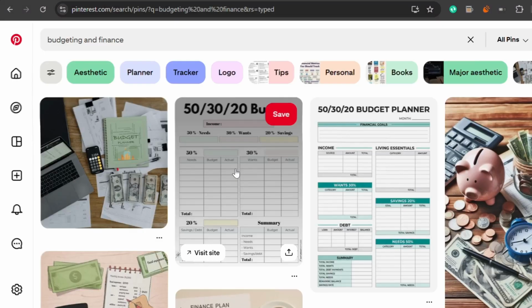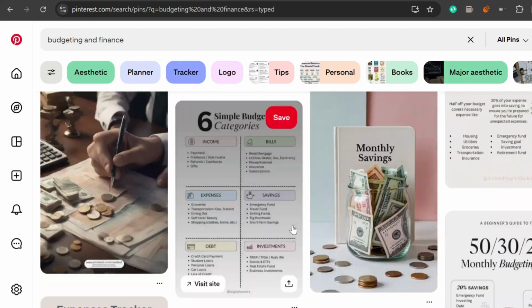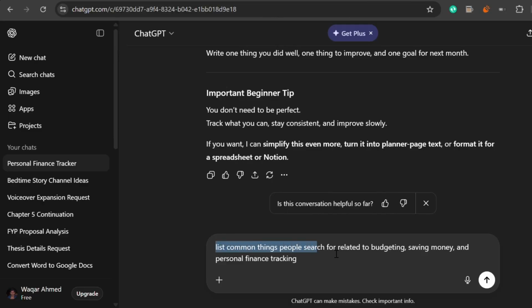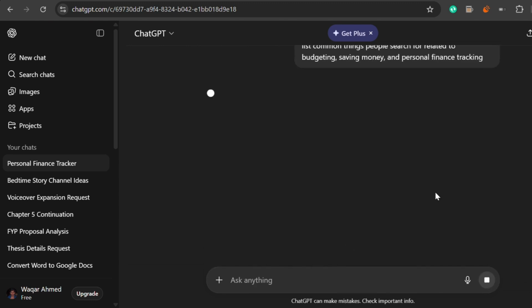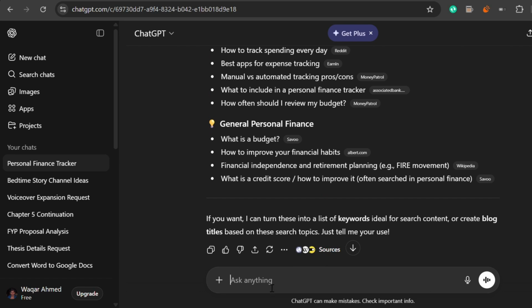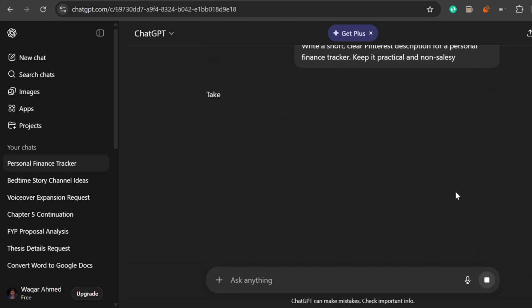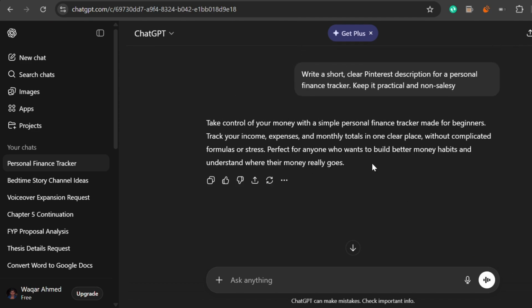traffic. For traffic, Pinterest makes sense here. To support that, I'd go back to ChatGPT and type, list common things people search for related to budgeting, saving money, and personal finance tracking. That gives me ideas for pin titles and topics. Then I'd use Jasper to help write Pinterest descriptions with prompts like, write a short, clear Pinterest description for a personal finance tracker. Keep it practical and non-salesy. Each pin would link directly to the Lemon Squeezy product page.